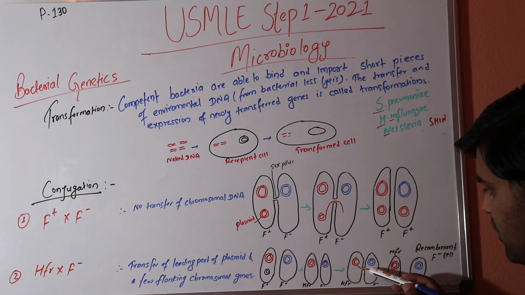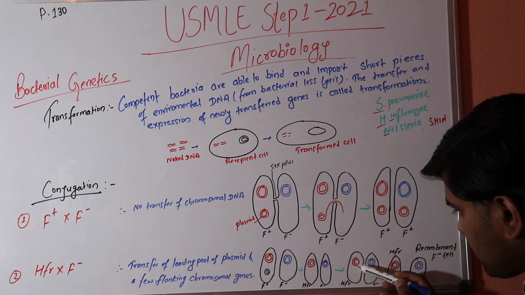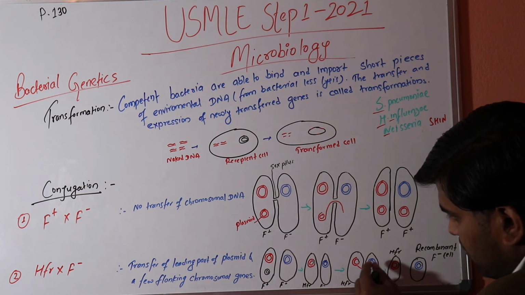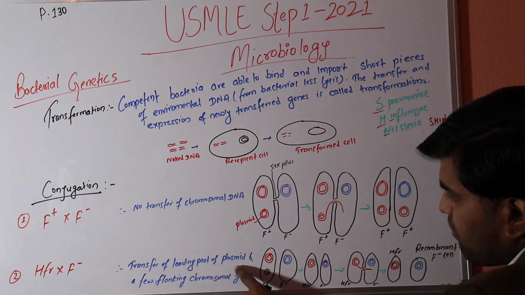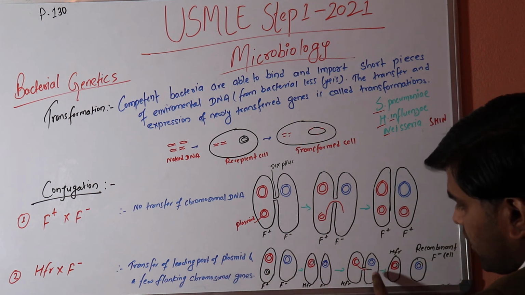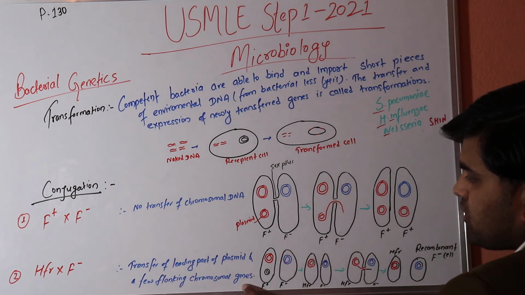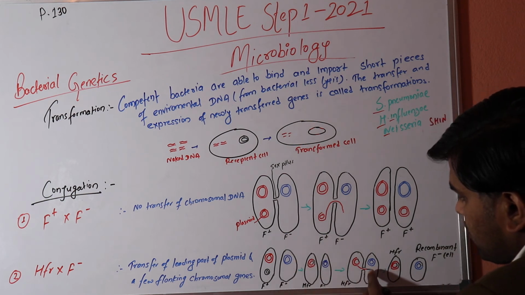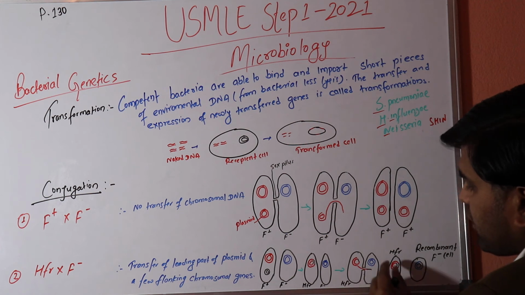They form this conjugation tube and then transfer this plasmid DNA, and a part of the adjacent chromosomal DNA. So not only the plasmid DNA, but part of the chromosomal DNA, not the whole, is transferred. The leading part of the plasmid will be transferred, and there is also a transfer of a few flanking chromosomal genes. What does flanking mean? Flanking means the adjacent chromosome. So just near the plasmid, where it has been merged, a few of the chromosomal genes also get transferred.